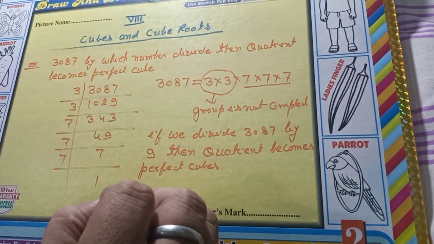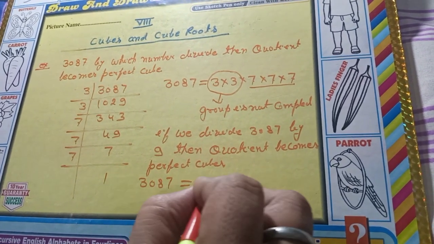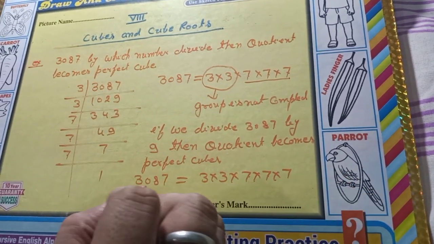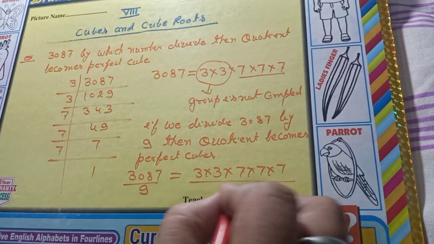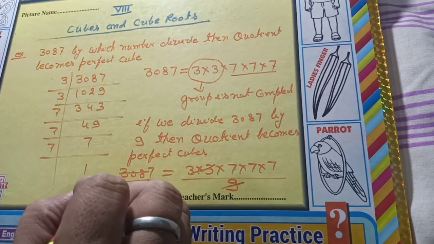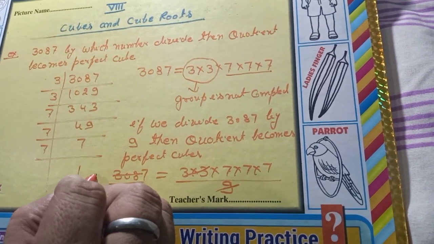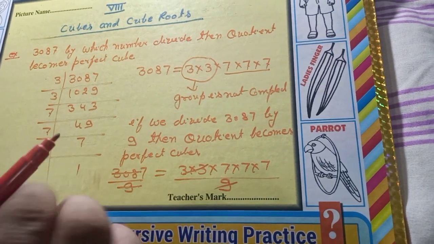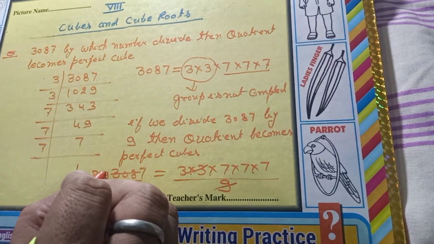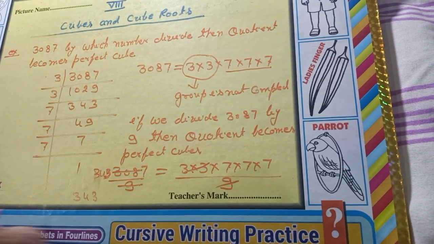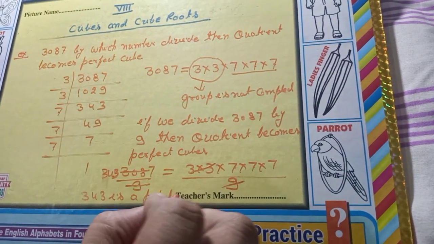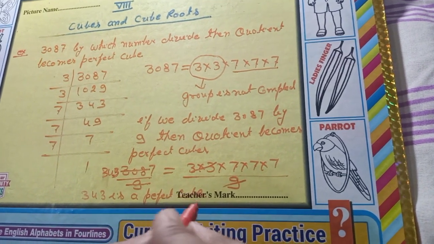Means 3 cross 3 cross 7 cross 7 cross 7 divided by 9 on both sides becomes 343. Now 343 is a perfect cube, and this is the cube of 7.